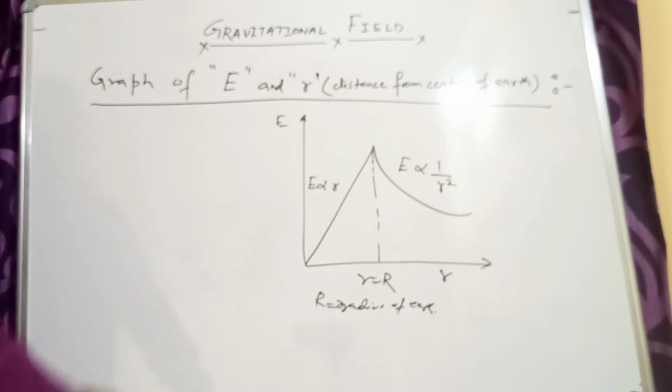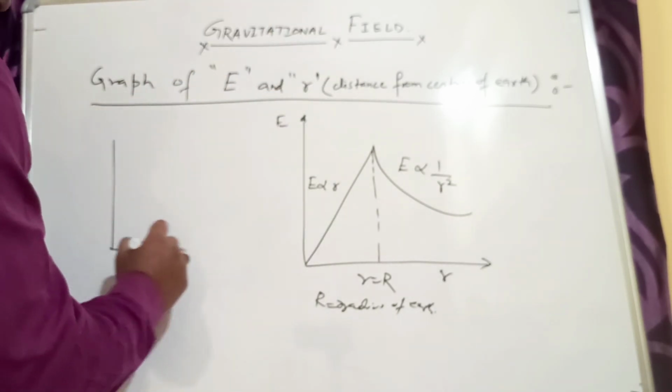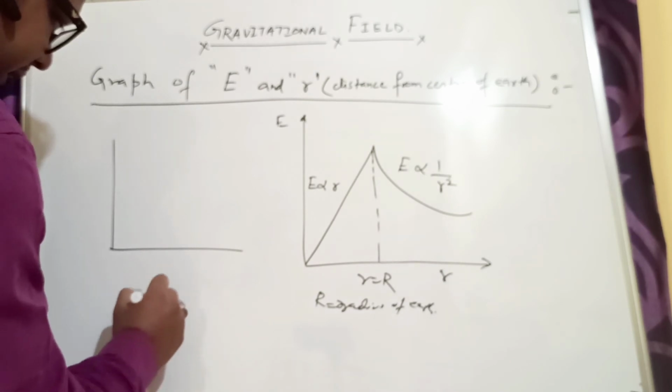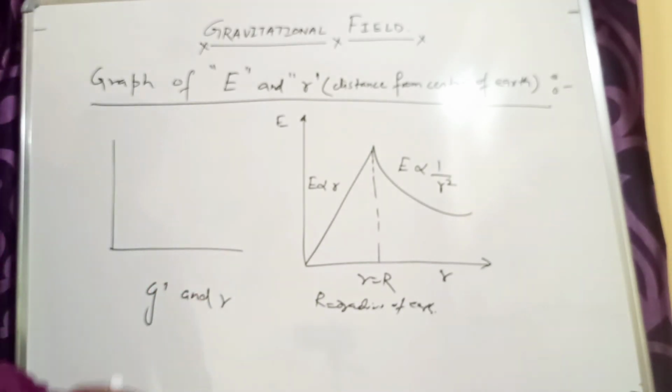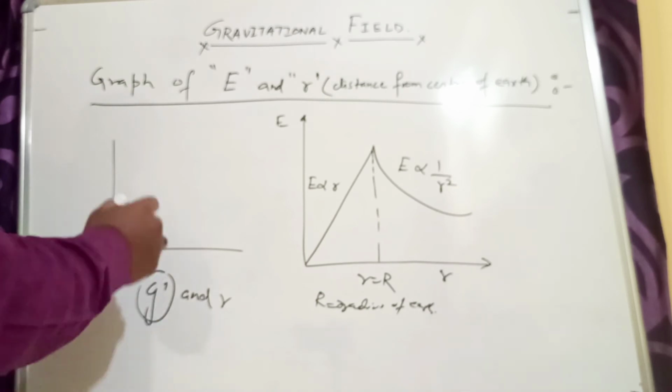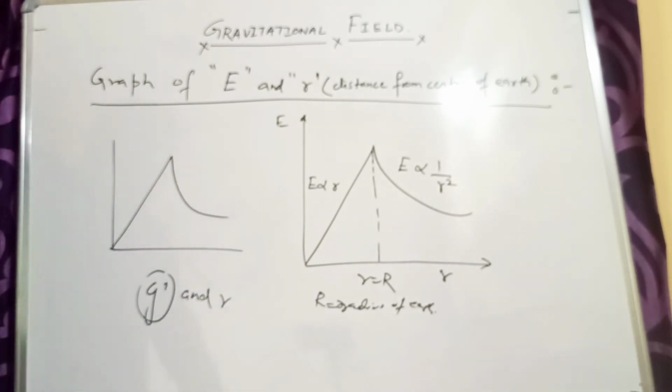After looking at this graph, if you remember, when we plotted the graph between g dash and small r, where g dash is the value of g at a certain depth inside the surface of earth, that graph was also like this.